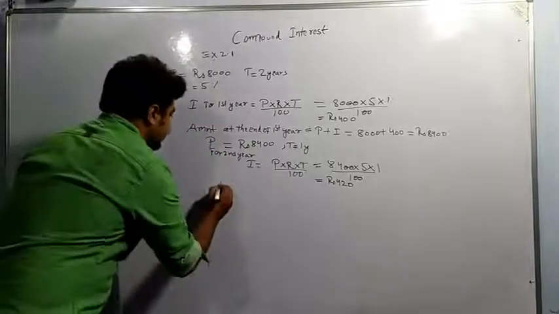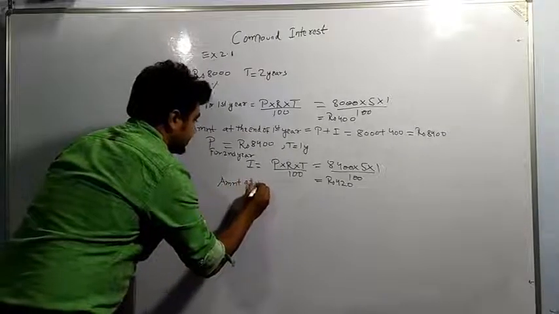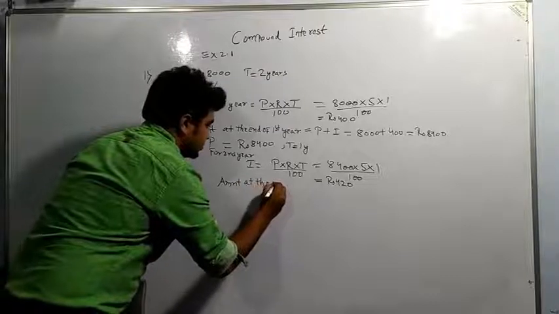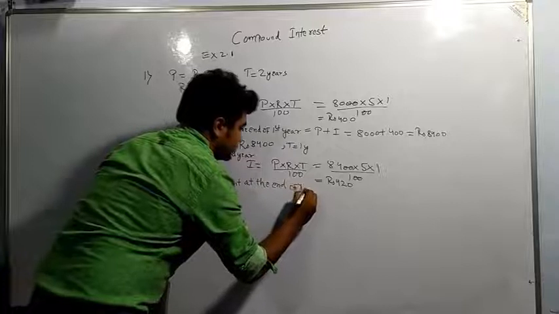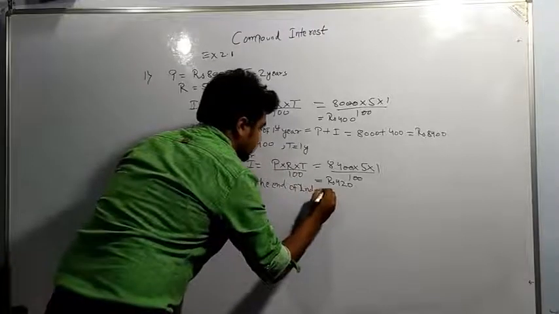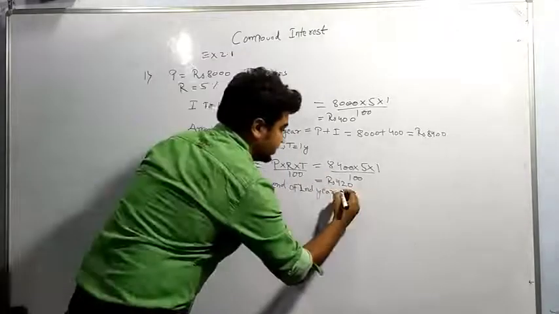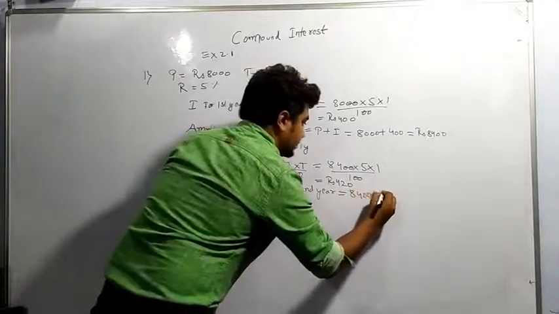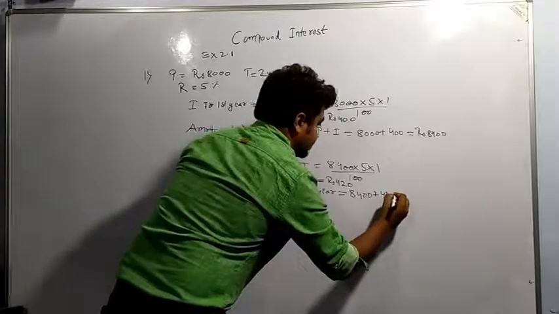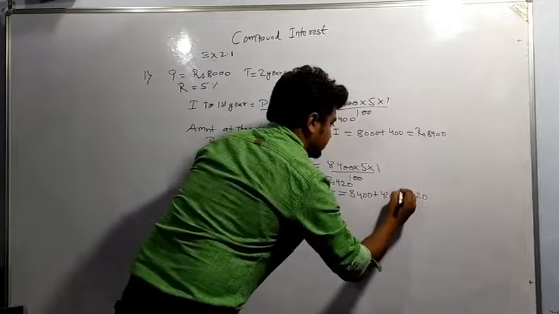Now amount at the end of second year is equal to principal plus interest, 8,400 plus interest 420, means 8,820 rupees.